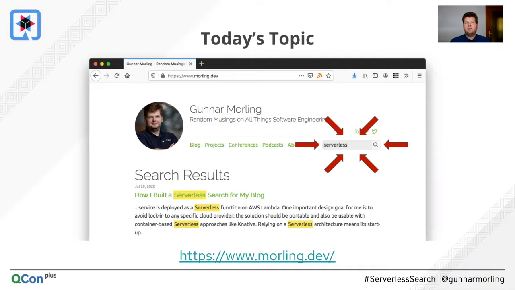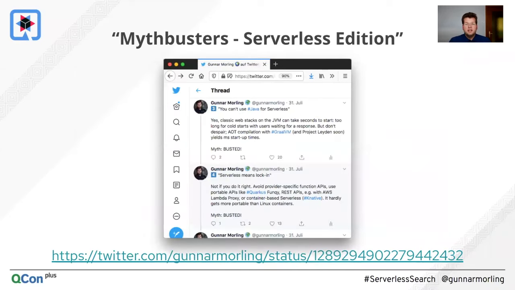There should be 3 key takeaways in this talk for you. First of all, I am going to discuss why I think serverless is a good solution for this particular problem. Secondly, I'm going to talk about how you can implement serverless applications using Quarkus, which is a development stack for building cloud-native applications. And lastly, I'm going to touch on a practical matter, and this is cost control. So how can we prevent what's called a denial of wallet attack? And also, I hope I can debunk some common misconceptions and myths in the course of this talk.